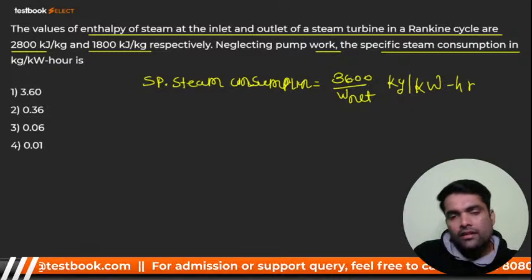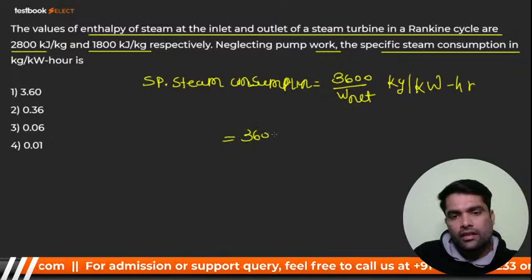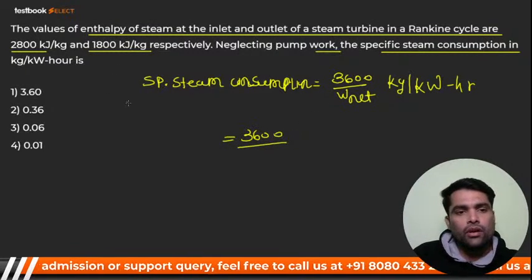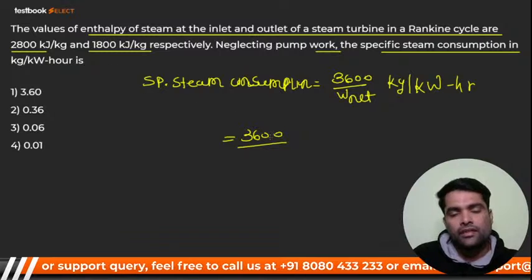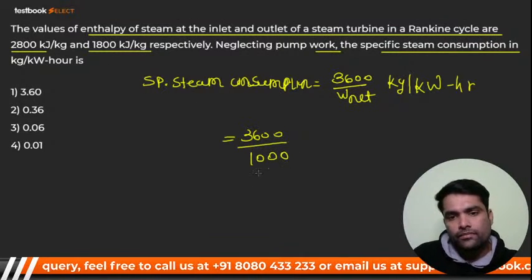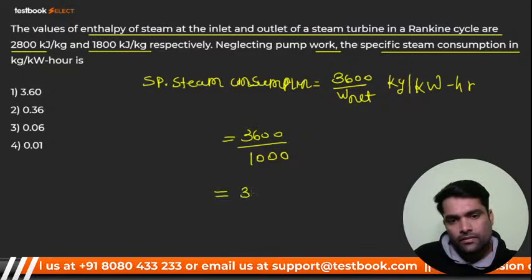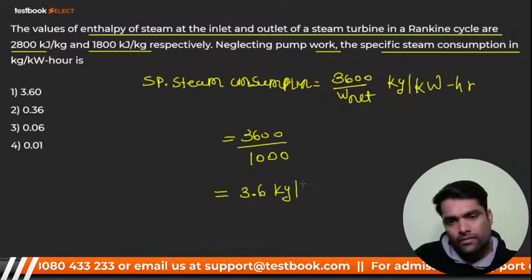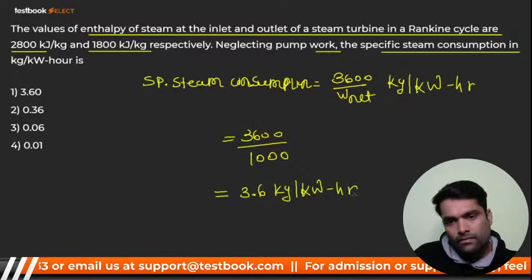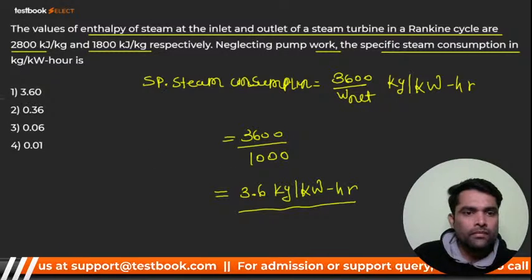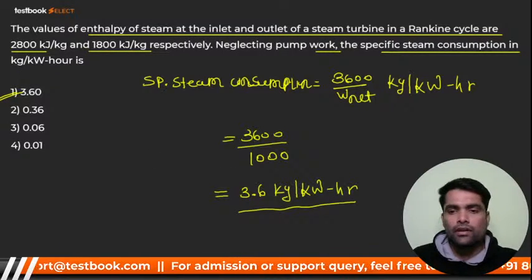W net will be 2800 minus 1800, that is 1000. So it should be 3.6. Option number 1. It's very simple.